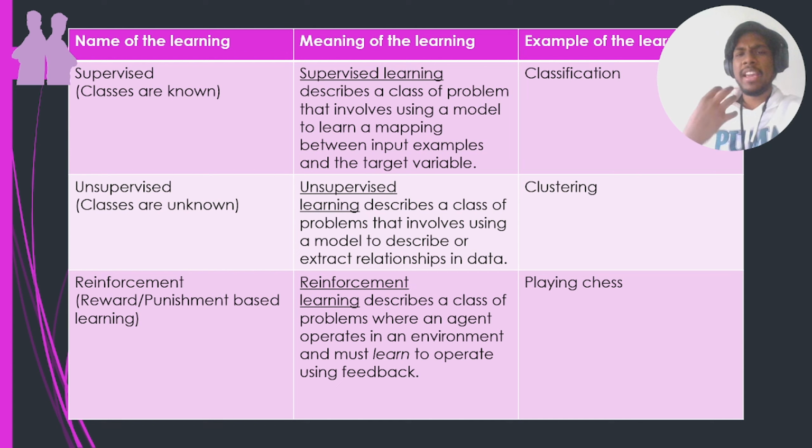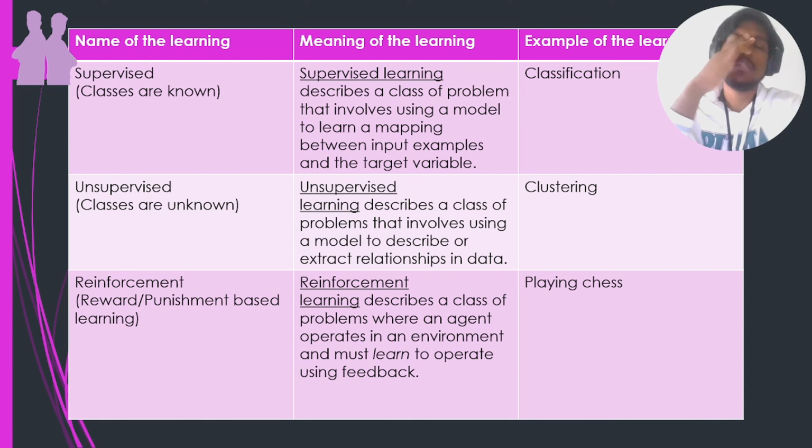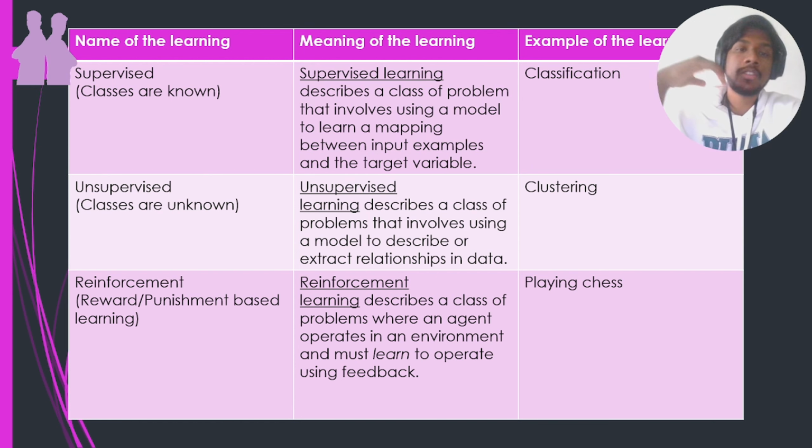So this is a very basic level of chess engine you can develop, and with this you can integrate RL also. So if it makes a move and it feels that it has made a mistake, let's say it makes a move and the next move they do something and it gives a problem, the engine will update accordingly by giving a punishment, and it will make sure that it does not make the move once again. So this is how it enhances the algorithm, and this is about RL.